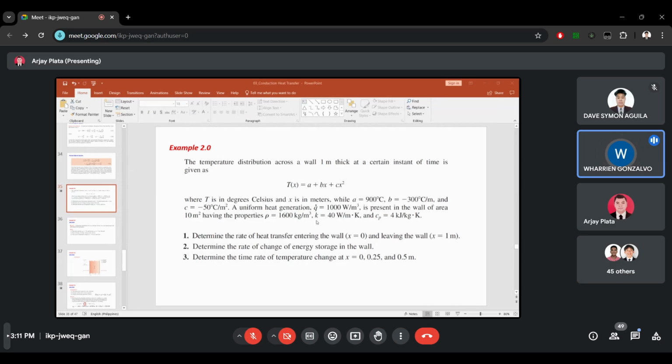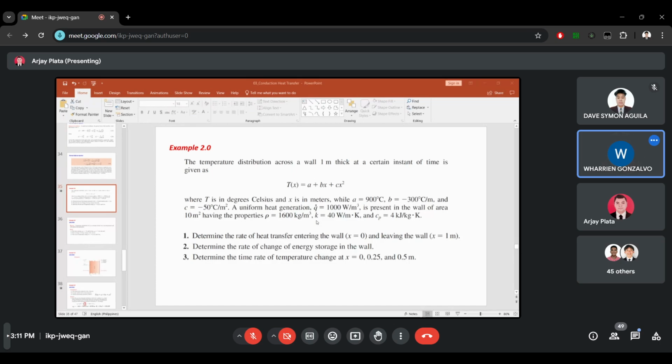The temperatures of 900 degrees Celsius. Then the wall thickness of 1 meter.